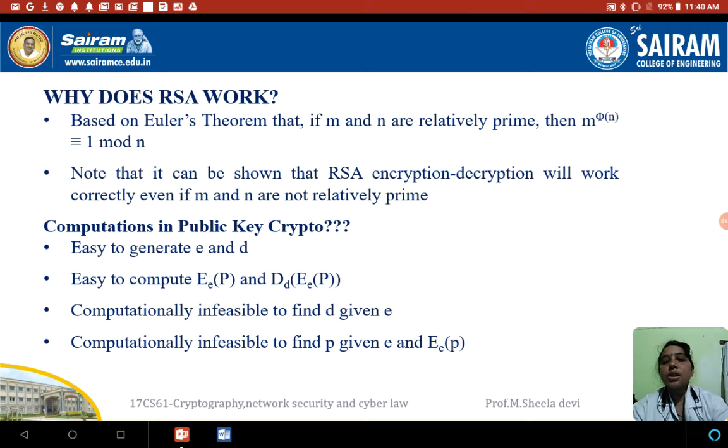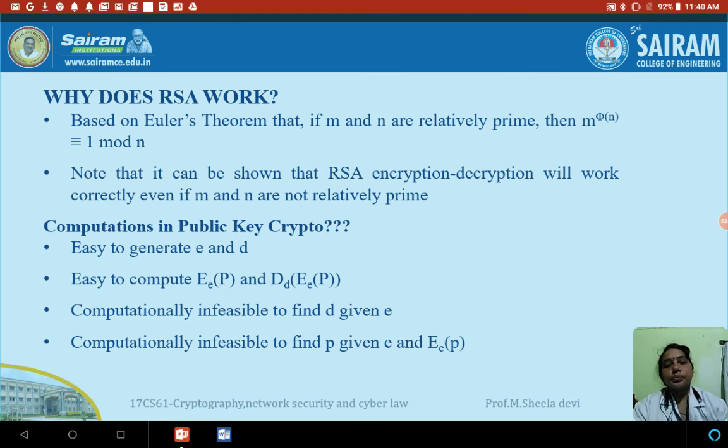That is, it is easy to generate E and D, easy to compute the encryption and decryption, and it is computationally infeasible to find D given E, and computationally infeasible to find the plain text given E and the encrypted text. Because of these advantages, we went for this RSA algorithm.